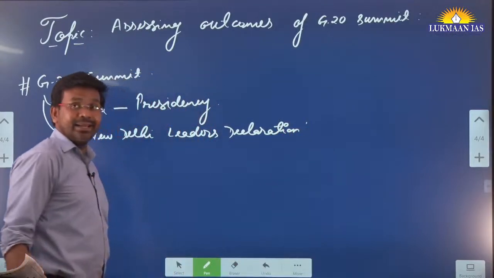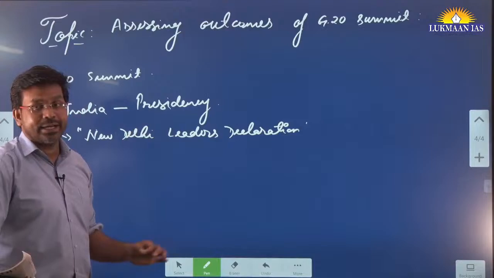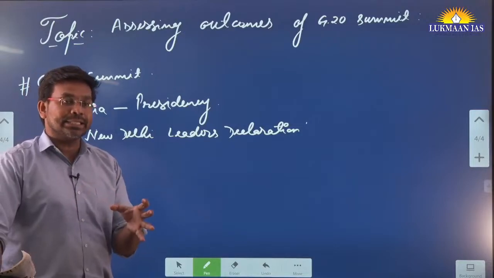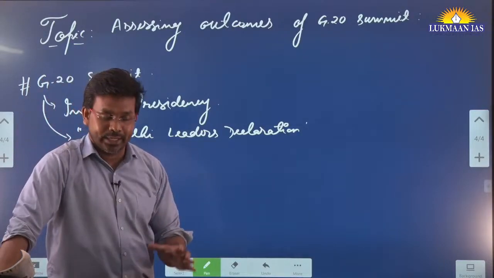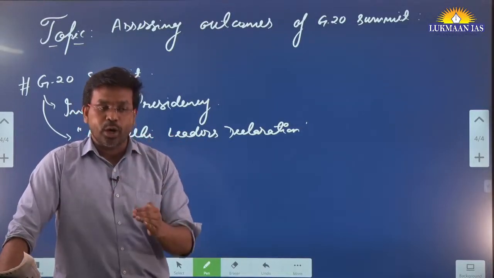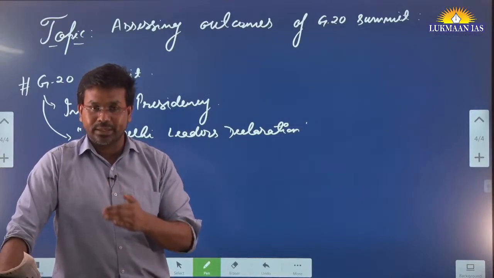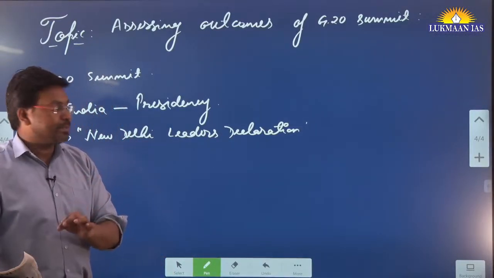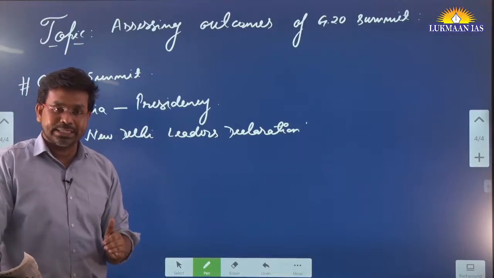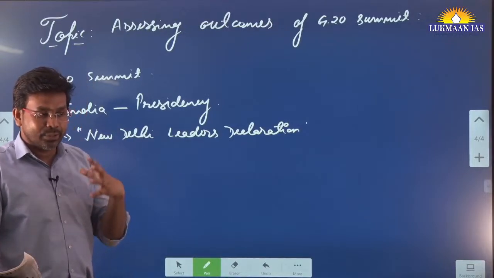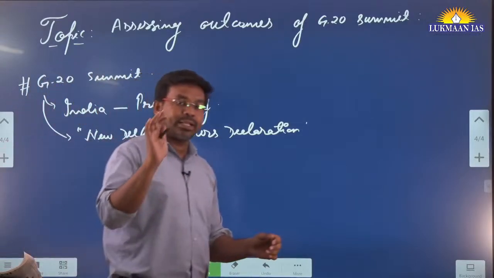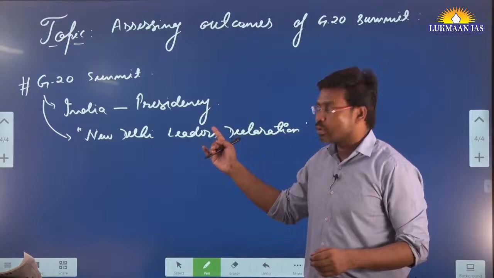So, this New Delhi Leaders Declaration is itself a significant achievement for India, because at a time when Russia is engaged in perpetual warfare with Ukraine, many countries across the world are demanding that Russia should stop further warfare. They should go for ceasefire. They should go for peace building. And in G20, we have presence of Canada, we have presence of USA. So they want that in the G20 presidency, there should be a consensus document that condemns Russia. And Russia is also a member of G20.